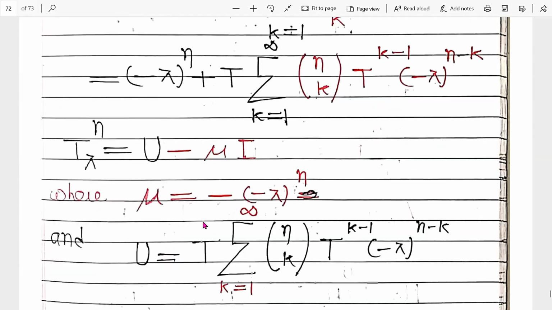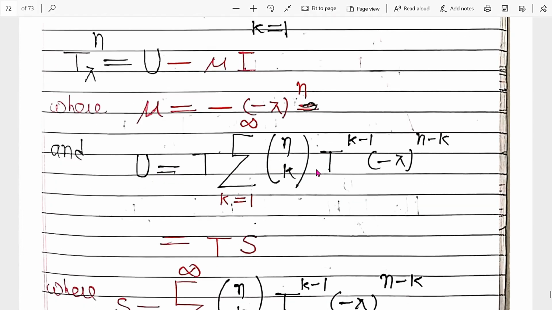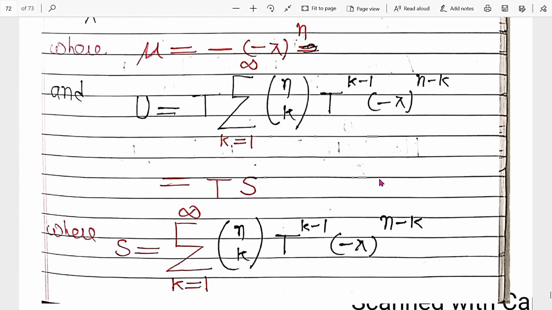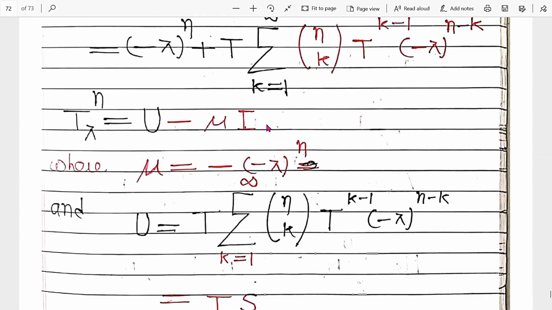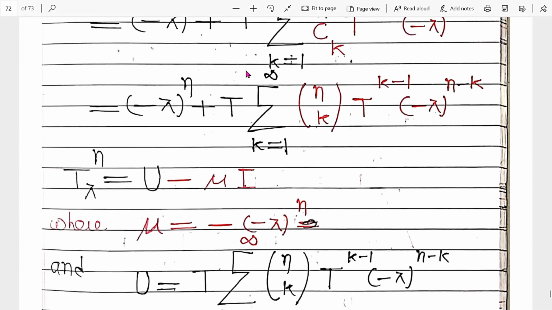So this is in operator form. This is the same as U_μ as T_λ. Basically, this is converted again into its form: now this is U minus μI. So this is U and this is μI. Now if we take this as T and this as S, suppose, so this is a T operator because it is a compact operator. The remaining operator, suppose, is S.